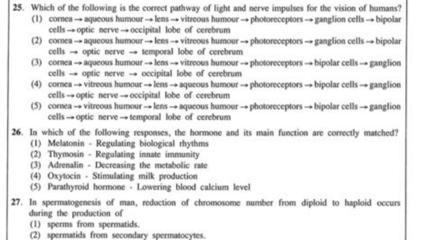Then when we talk about the path of light, we know when light passes through the cornea, it will reach the aqueous humor, not the vitreous humor. After the cornea, it's the aqueous humor. So again we can see answer number 4 and 5 are wrong. Then always in the order of the photoreceptors, firstly it should be the bipolar cells, then the ganglion cells. So after considering all these, we can see the answer is answer number 3.